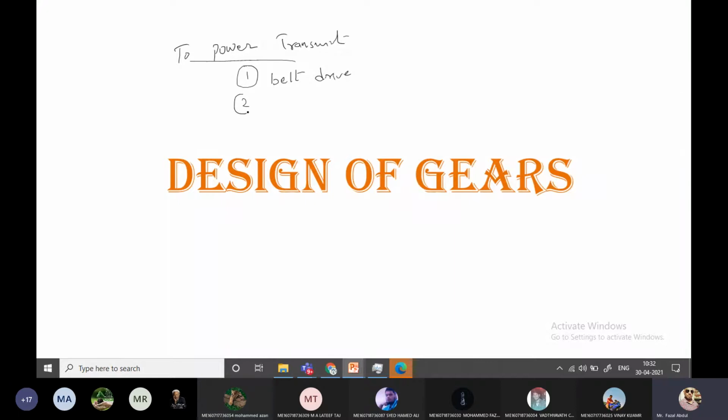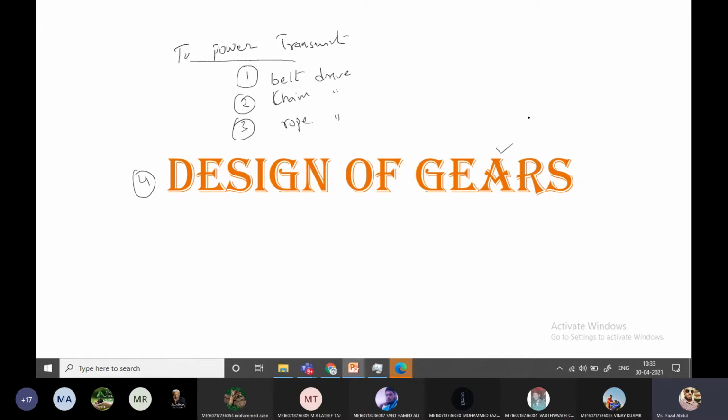Another we have is the chain drive. Third one we have rope drives, and the fourth one is gears. To transmit the power or torque or motion or velocity, whatever it may be, we have four ways: belt drives, chain drives, rope drives, and gear drives.